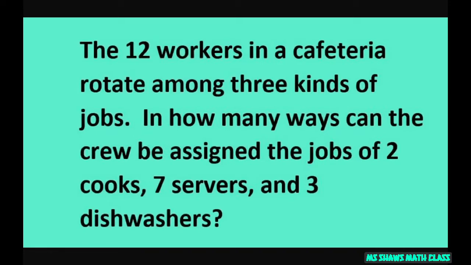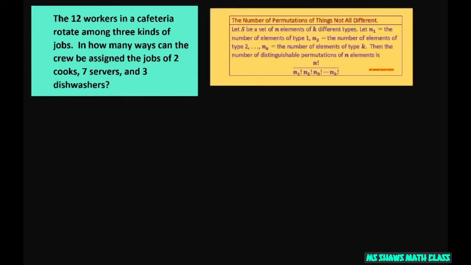So before we start, let's add this up. We have 2 cooks, 7, and 3. So this totals 7 plus 3 plus 2 equals your 12 total.